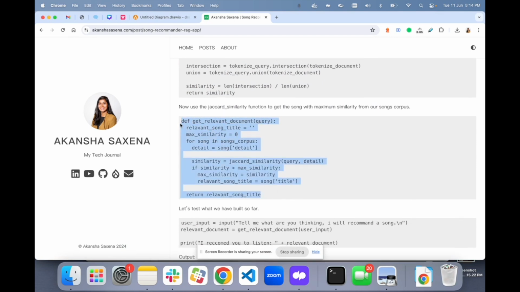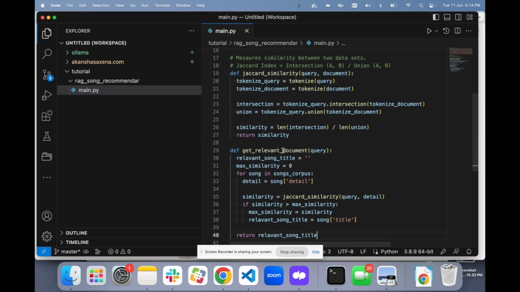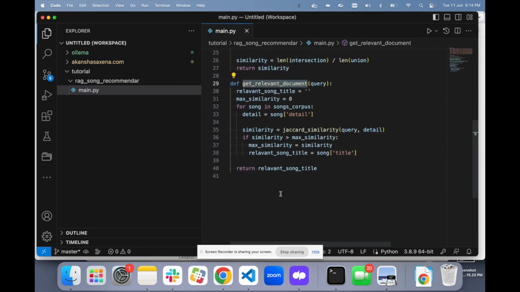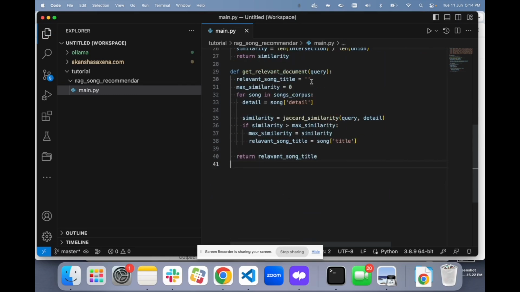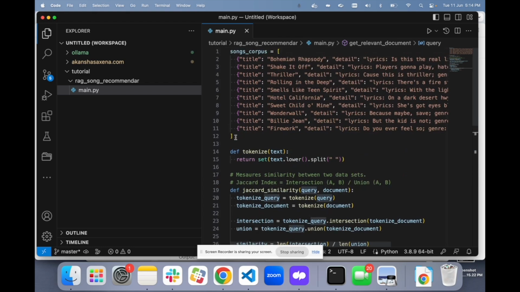Now we are going to create a function called get relevant. Here we are going to pass the user query, and we are going to perform the similarity between the user input and each document, that is, each song.